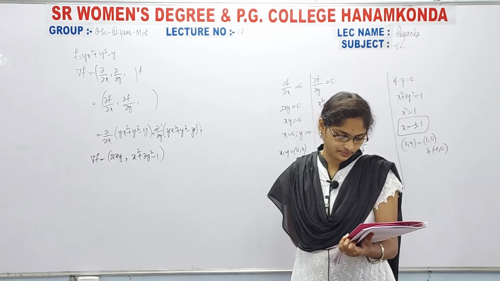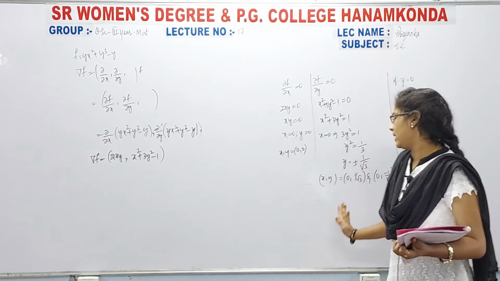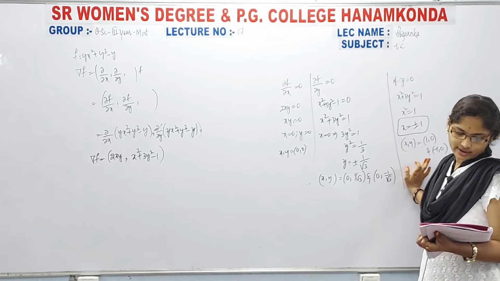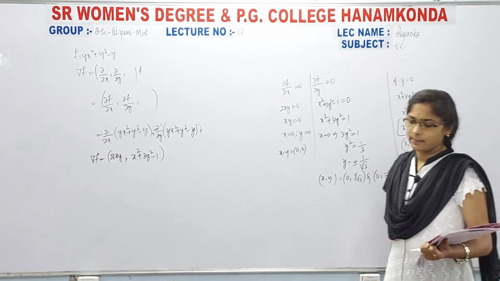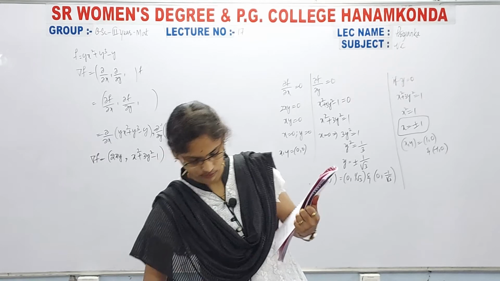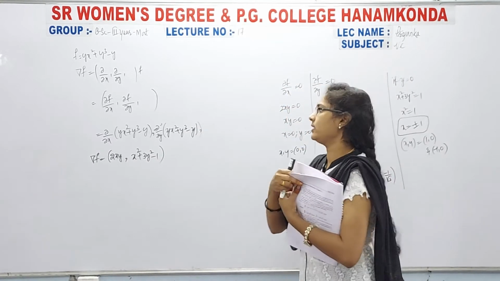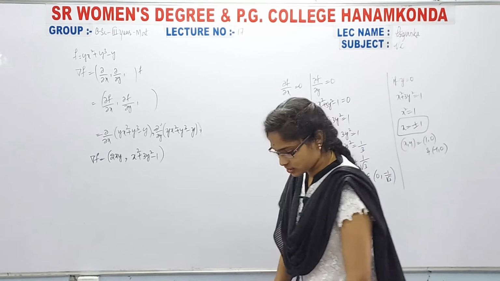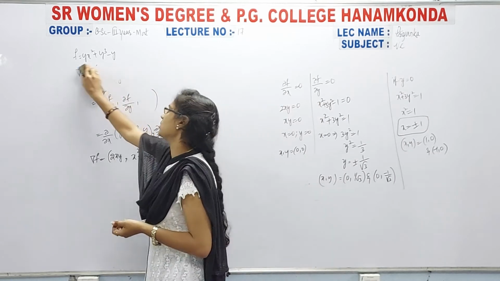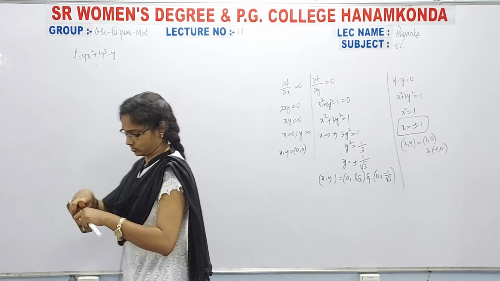If the points x comma y are plus or minus 1 comma 0, then by substituting these values in the given function, what will we get? Now listen.